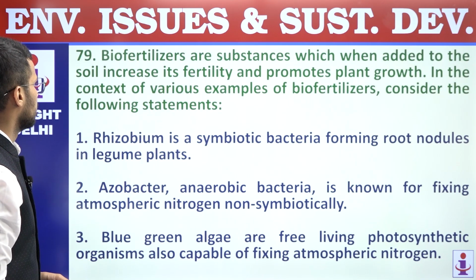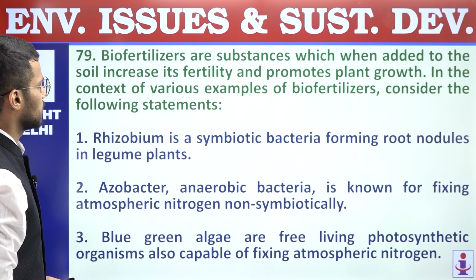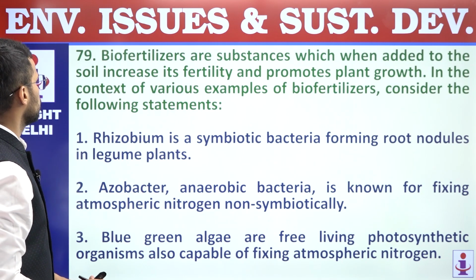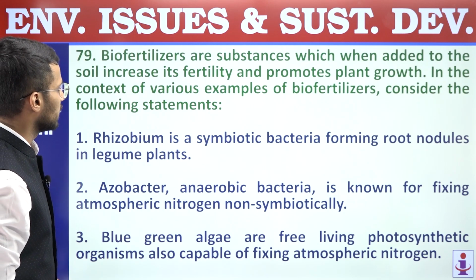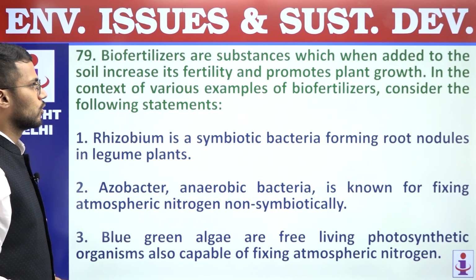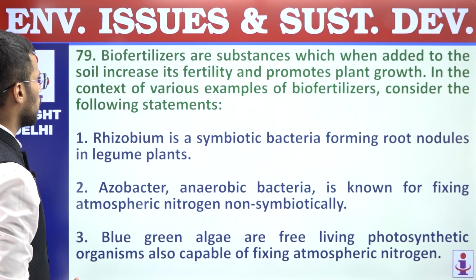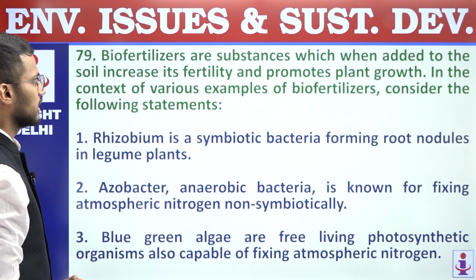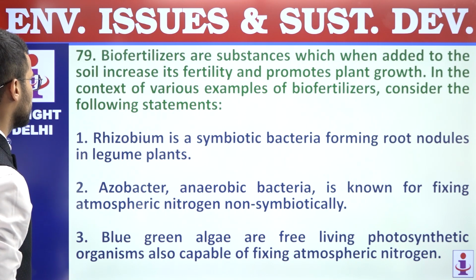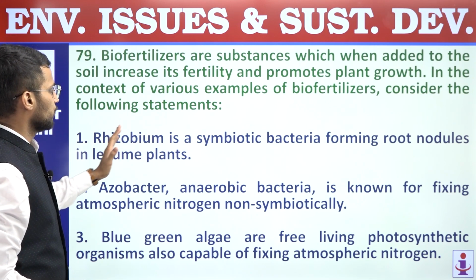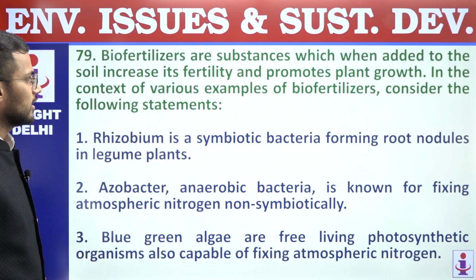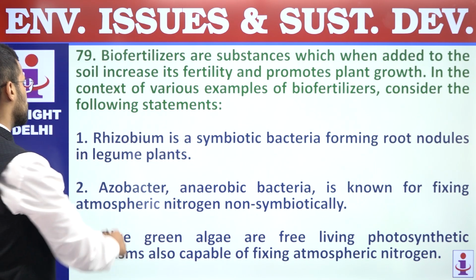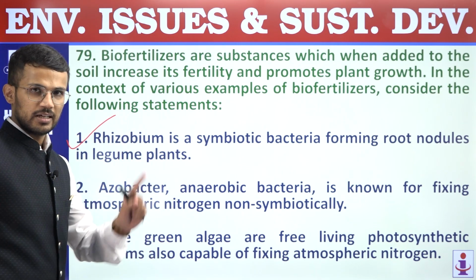Next, 79. Biofertilizers are substances which, when added to the soil, increases its fertility and promotes plant growth. In the context of various examples of biofertilizers, consider the following statements. First, rhizobium is a symbiotic bacteria forming root nodules in leguminous plants. Correct statement.